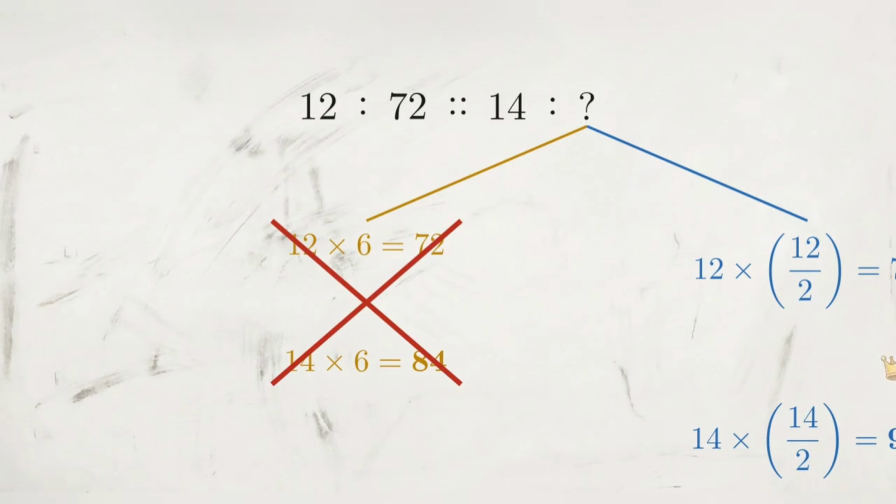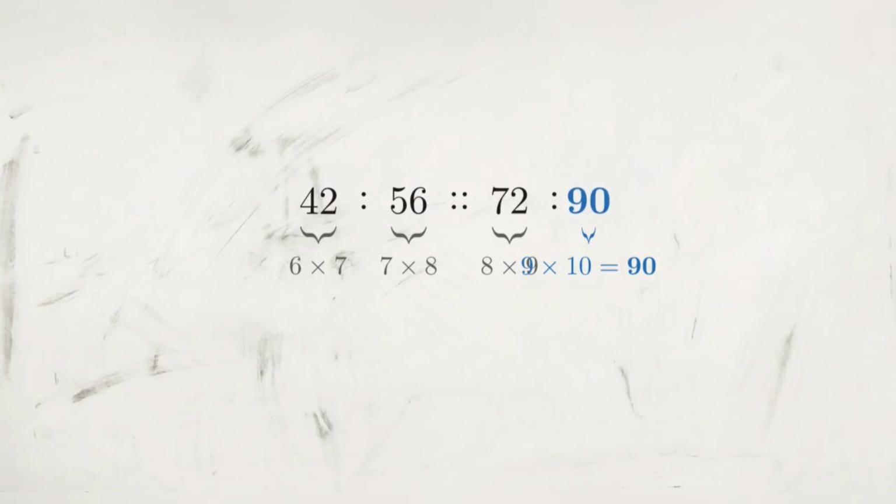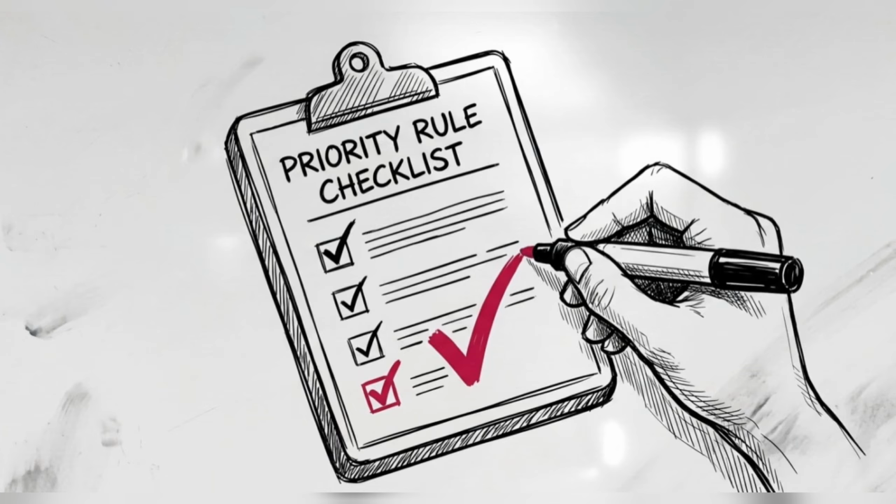You also need to spot consecutive patterns. If 42 is 6 times 7 and 56 is 7 times 8, the sequence continues. 72 is 8 times 9, so the missing number must be 9 times 10, or 90. When your brain recognizes multiple correct answers, the priority rule serves as the ultimate referee, keeping you from making unforced errors. This brings us to alphabet analogies.